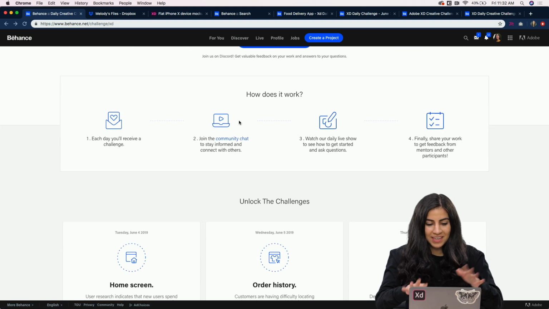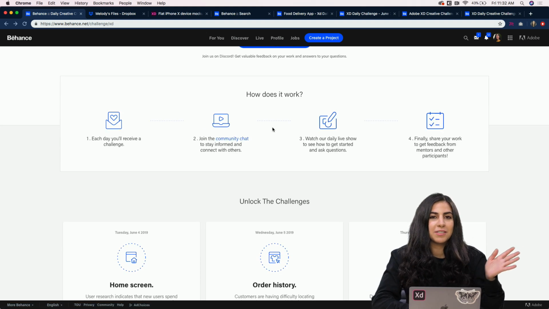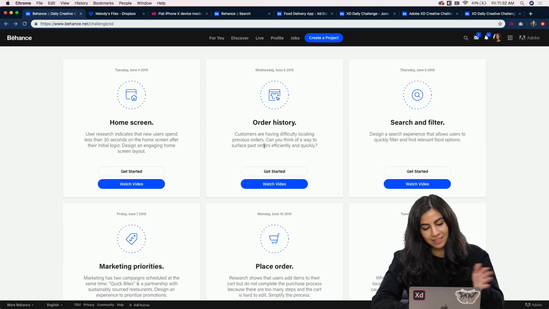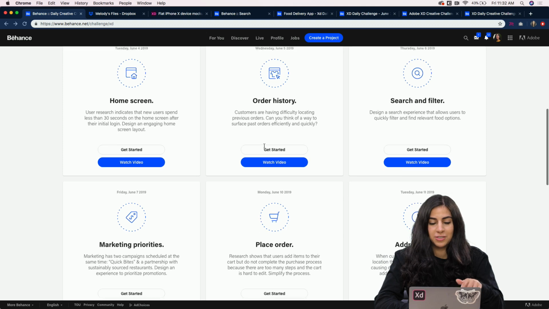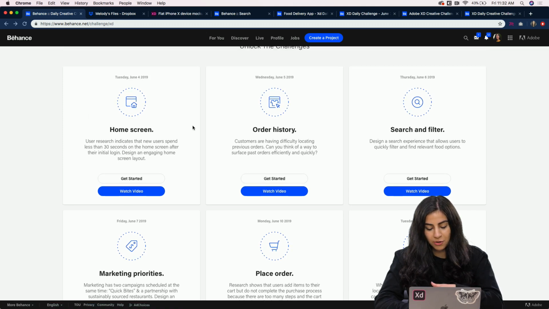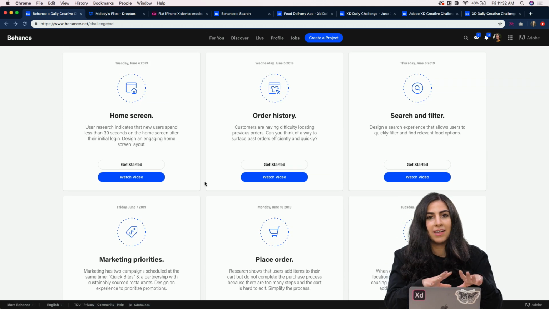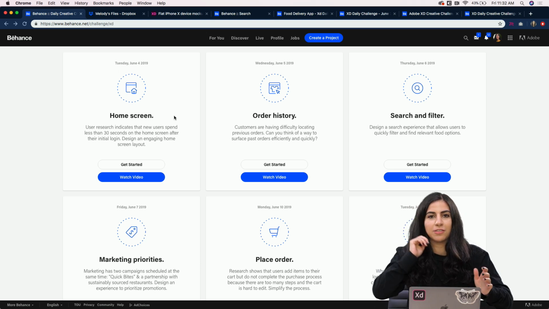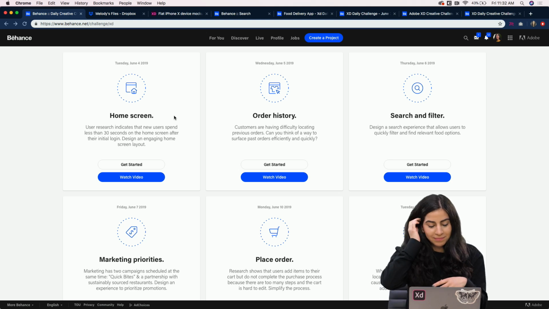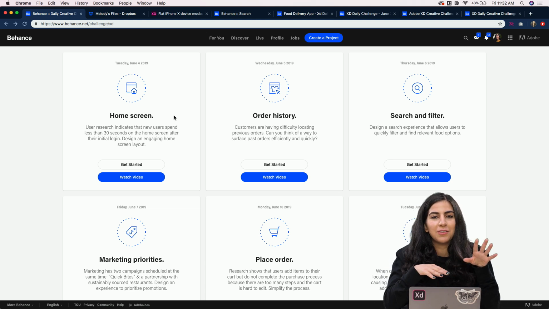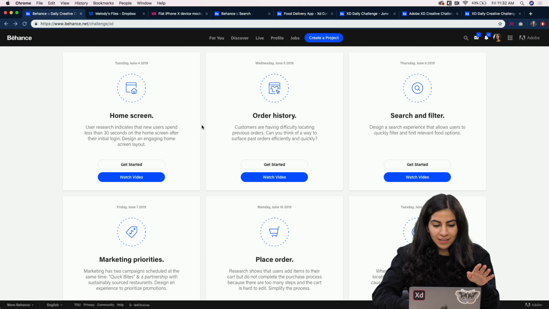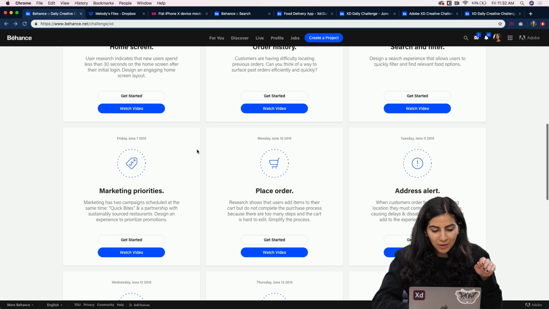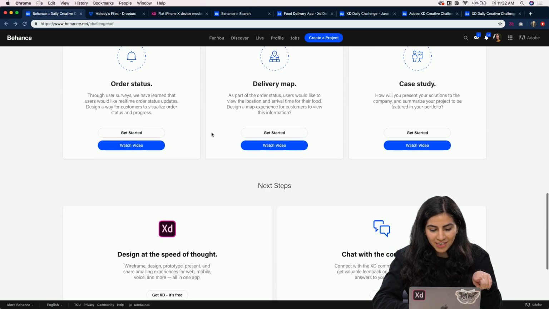But on our landing page, you can see the steps on how to participate in the challenge. And this is an overview of all of the challenges that we've had. So each day, and I would recommend screenshotting this if you want to use this in your final project, just so you have it, because when the new challenge goes up, this will be gone. And I think that'll happen this weekend. I'm not too sure, but just screenshot it in case.